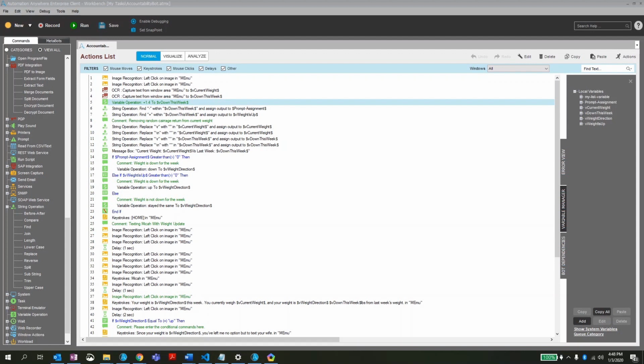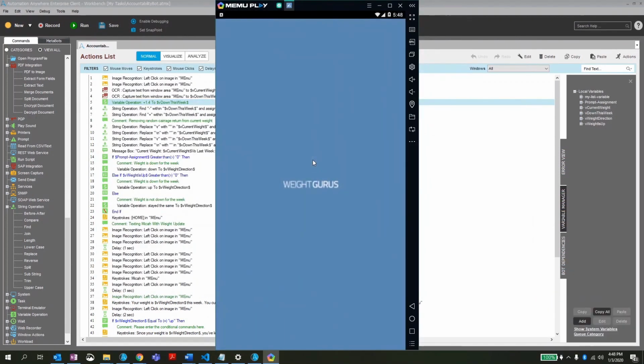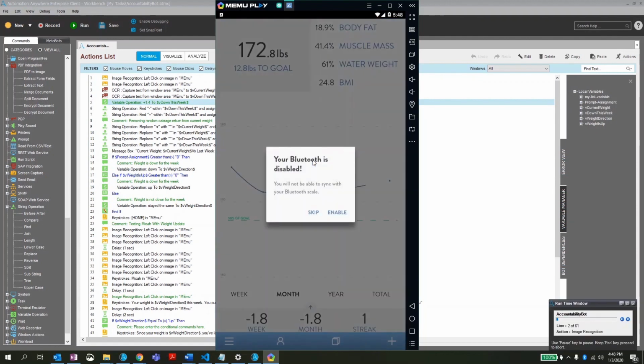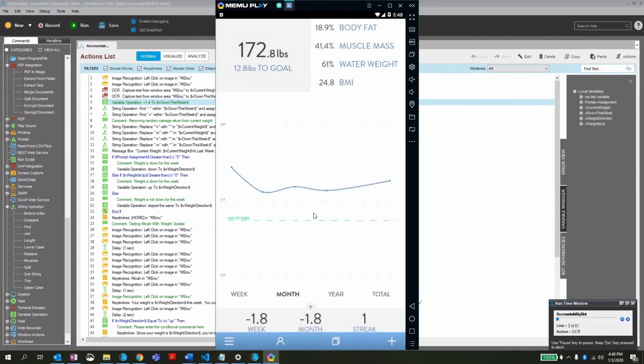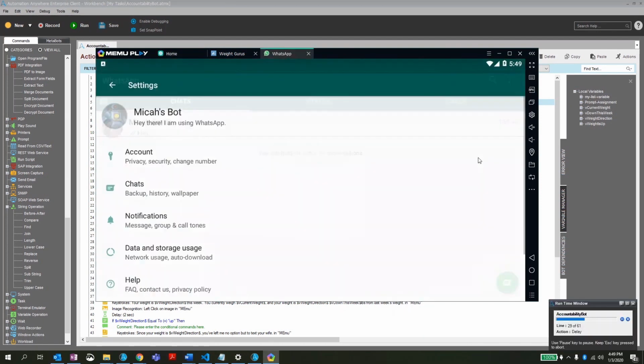I saw a bunch of mobile bots that were created on LinkedIn this past week on some other RPA platforms. They weren't necessarily impressive, so let's try this one. It's going to bring up an emulator for Android, and it's going to log into an app that I use to track my weight. It's called Weight Gurus. It's connected to my scale, so every day it will record my weight and keep track of it. And the bot was going there to read my current weight.